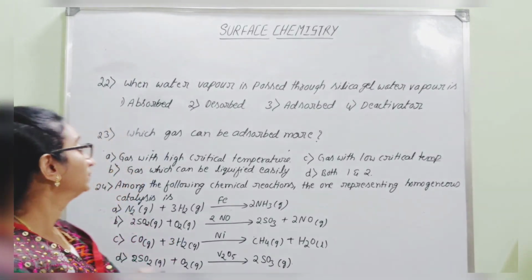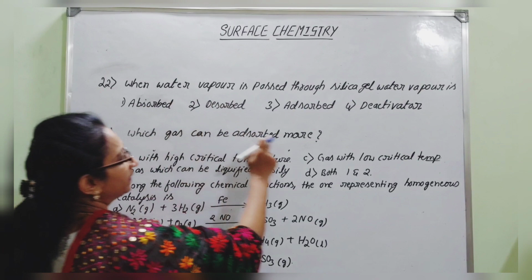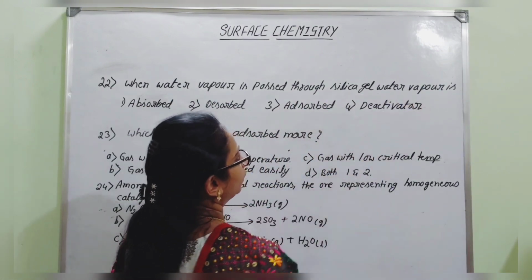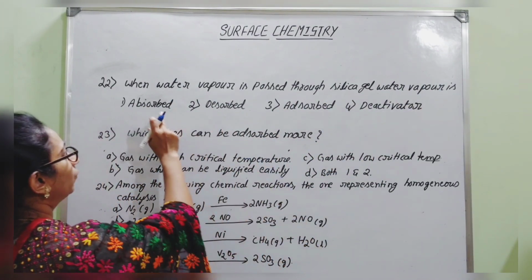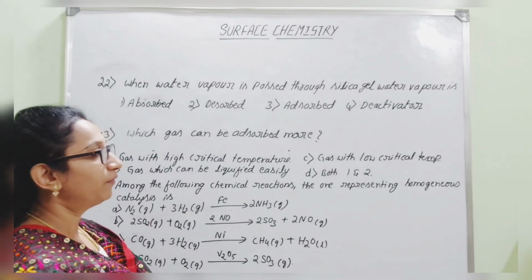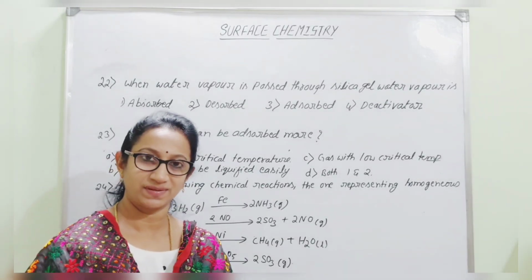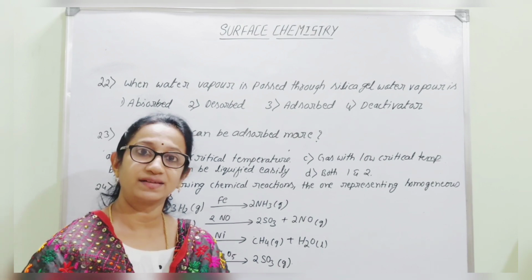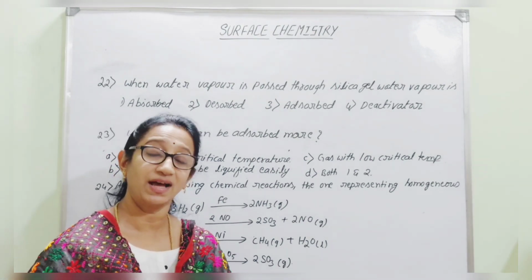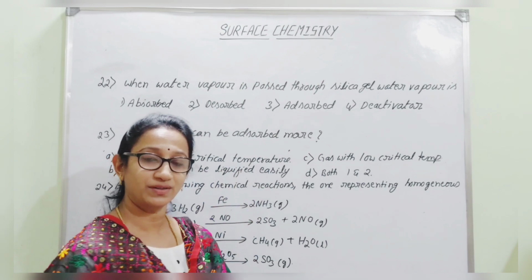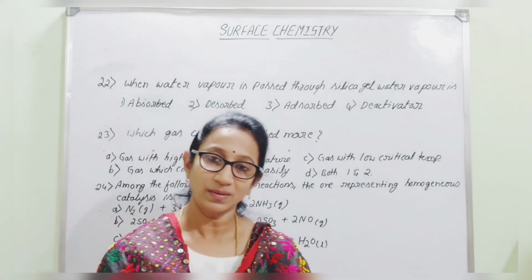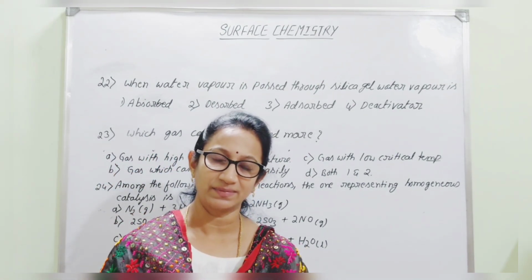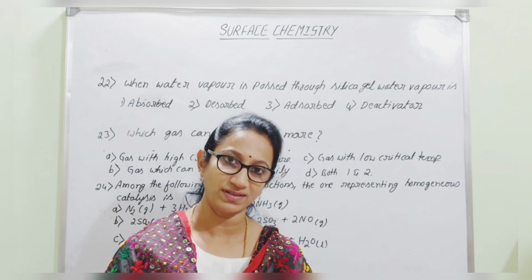The next question. When water vapor is passed through silica gel, what process is taking place? If there is moisture present in the atmosphere and you have kept silica gel, then there is an easy provision for the accumulation of water molecules on the pores present in the silica. That means the process involves adsorption.